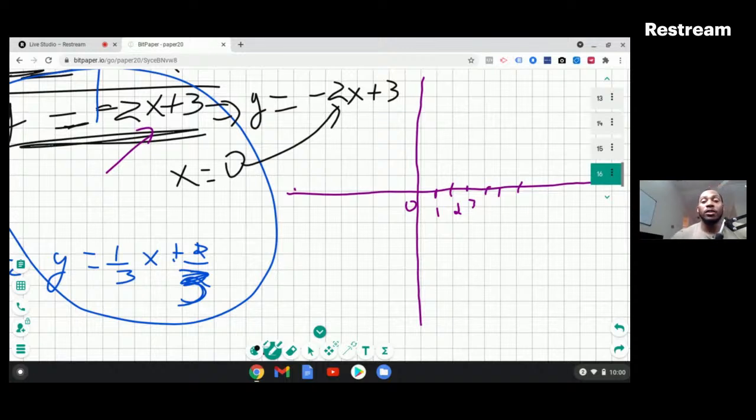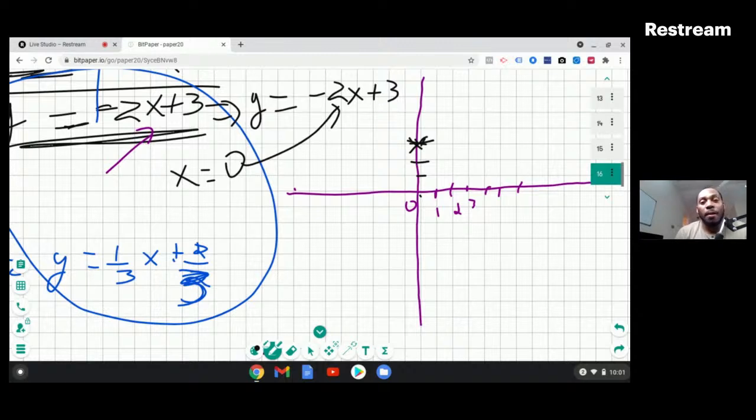And y is equal to 3. So I have the point x is equal to 0, y is equal to 3. 1, 2, 3, right? This is the point right here. Now I need another point to make the line. You need at least 2 points to make a line. So I'm going to plug in a different point.